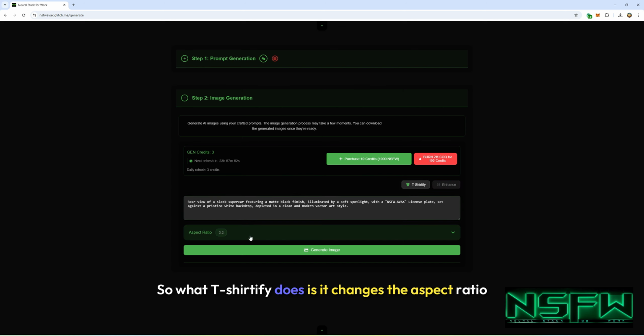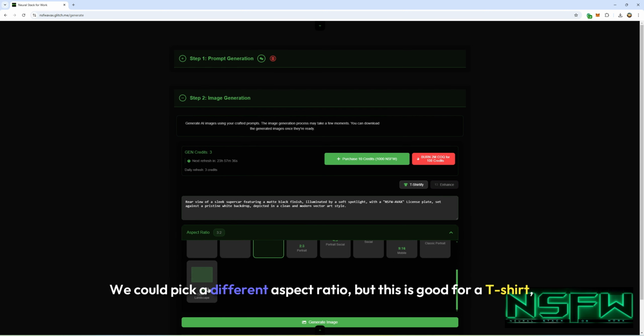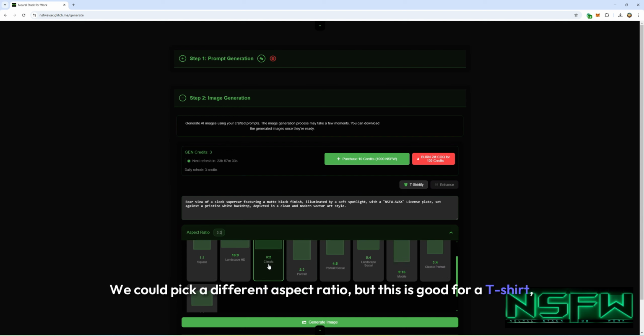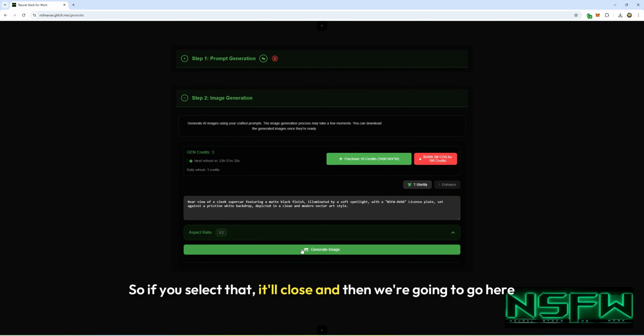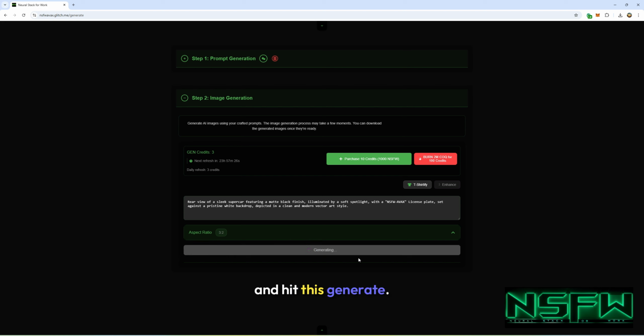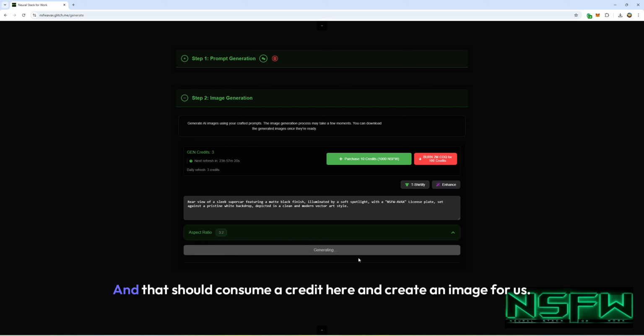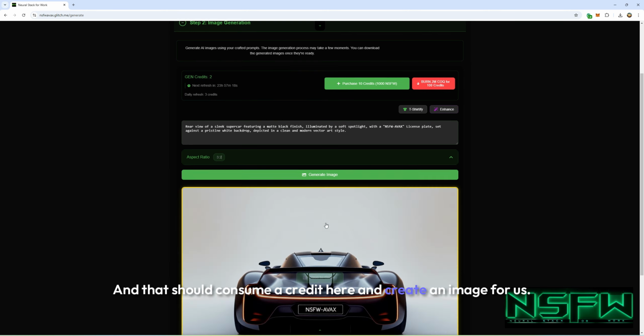So what T-Shirtify does is it changes the aspect ratio. And then Enhance just makes the prompt a little more enhanced. Gives it a lot more detail. And so we're going to go here. We could pick a different aspect ratio, but this is good for a t-shirt. So we're going to keep that there. So if you select that, it'll close. And then we're going to go here and hit this Generate Image button. And that should consume a credit here and create an image for us.